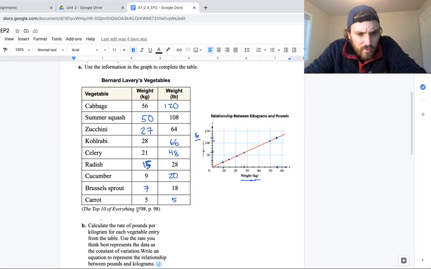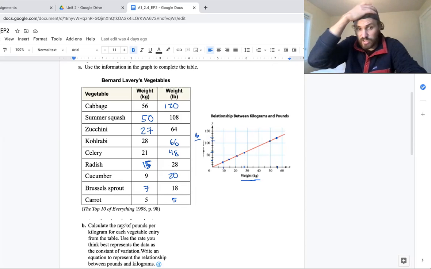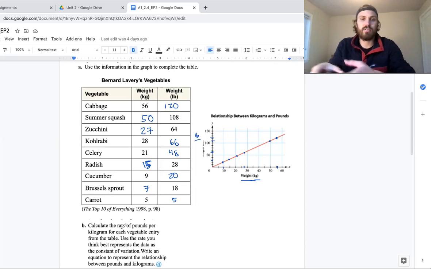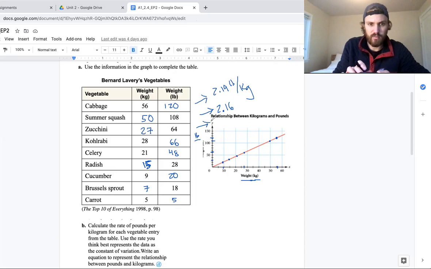Okay, it says calculate the rate of pounds per kilogram. So that's going to be pounds divided by kilograms for each vegetable entry. So I'm going to do that. 120 divided by 56, so that is 2.14 pounds per kilo. If I do 108 divided by 50, I should get 2.16. If I do 64 divided by 27, I should get 2.37.